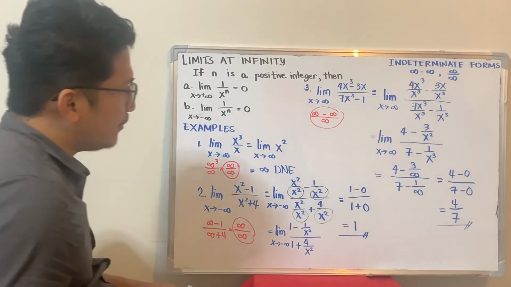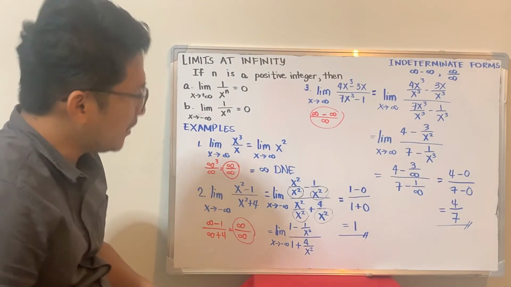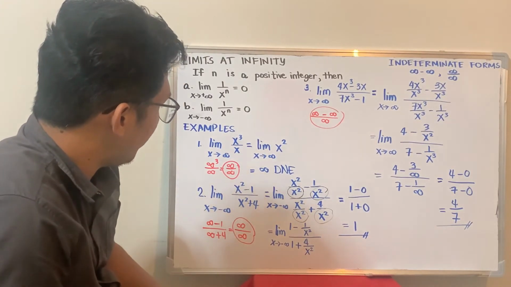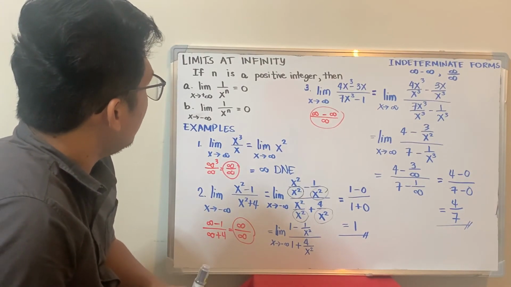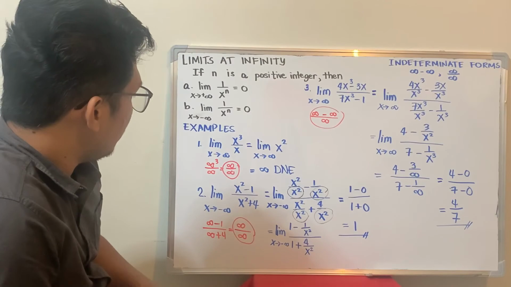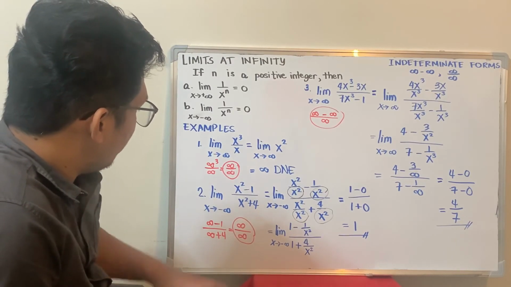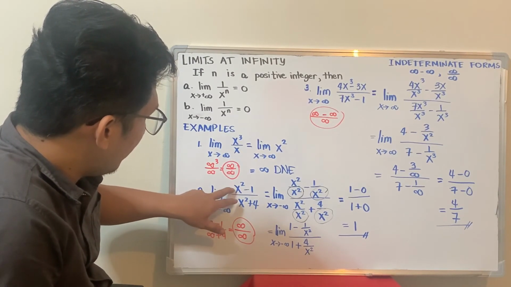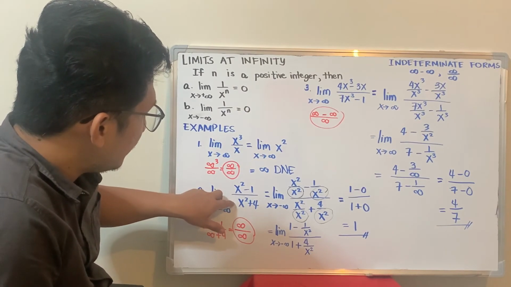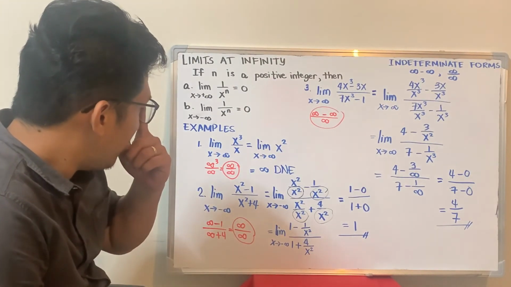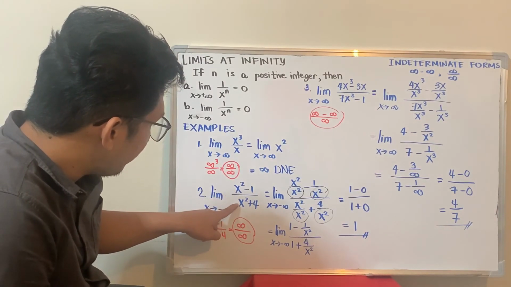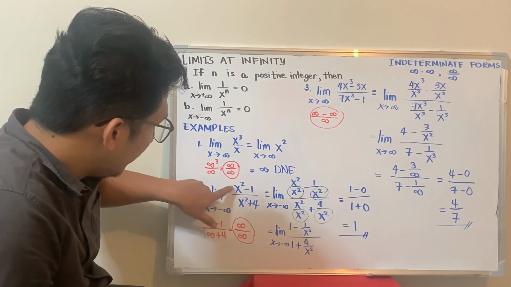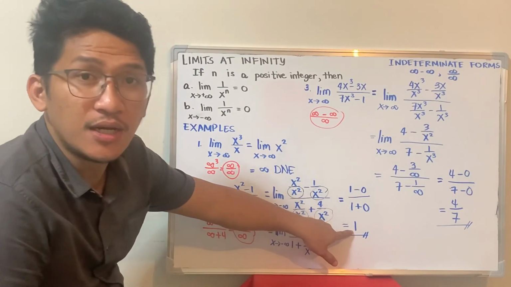I think we have to proceed to the next examples in the next video. But actually guys, I have to tell you that there is a simpler way of solving limits of functions like this. The sign you can rely on all the time is when the degrees are the same: the limit is just the ratio of the numerical coefficients. Here the degree is x squared over x squared, so the degrees are equal. So 1 divided by 1 is just 1. That is your limit.